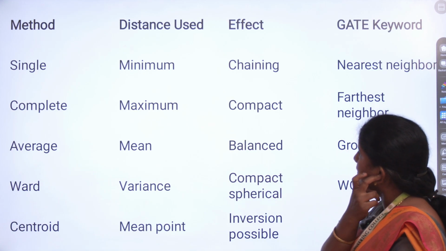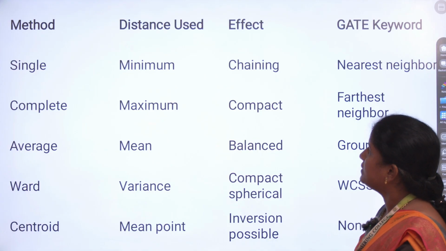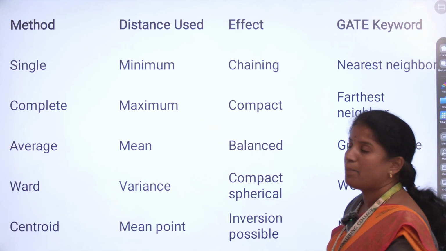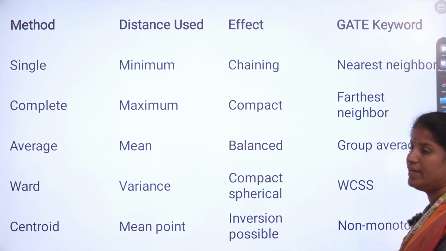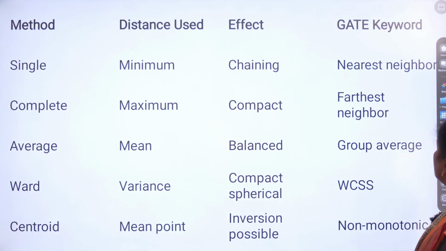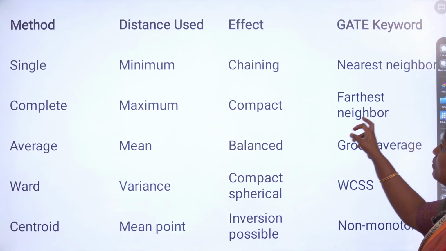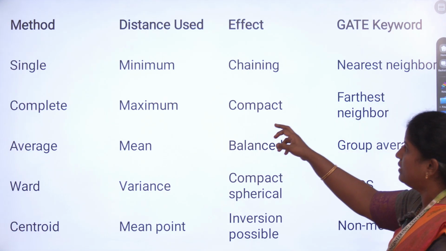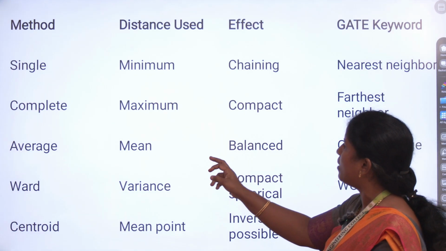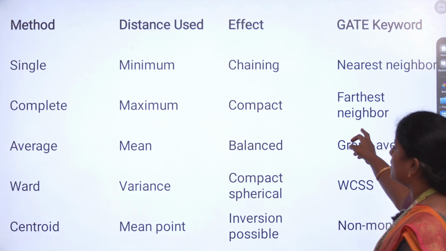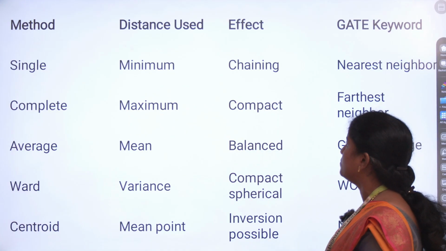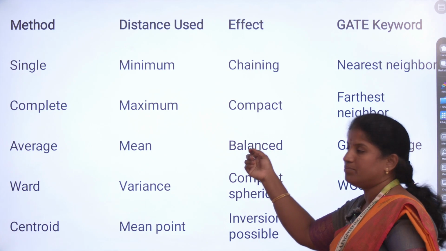So these are the GATE tricks for remembering. For single linkage, the distance used is minimum and the effect is chaining. The GATE keyword is nearest neighbor: if the question asks about nearest neighbor, it is single linkage. Similarly, complete linkage is also known as furthest neighbor. The distance used is maximum, so the effect is compact clusters.